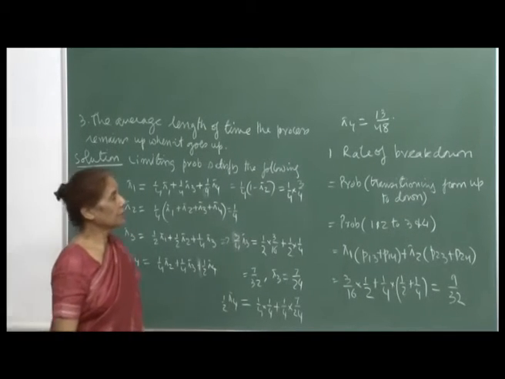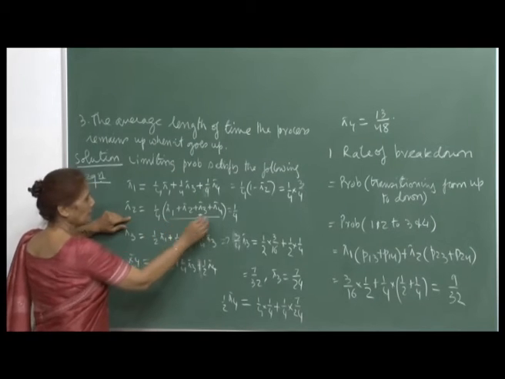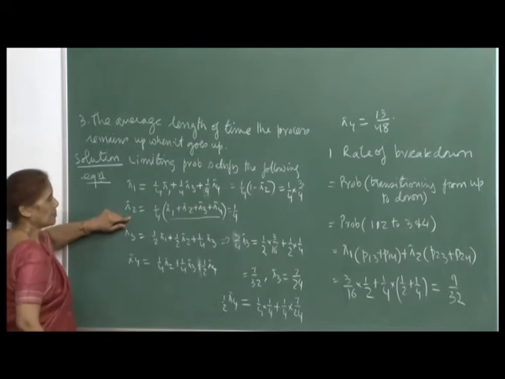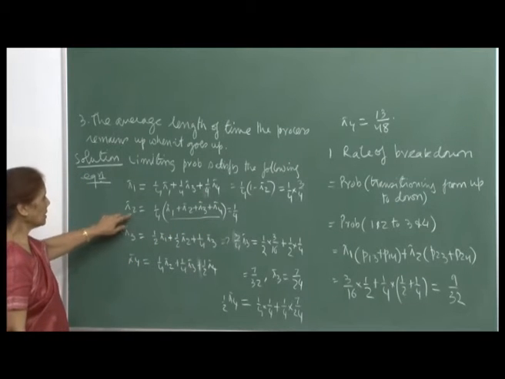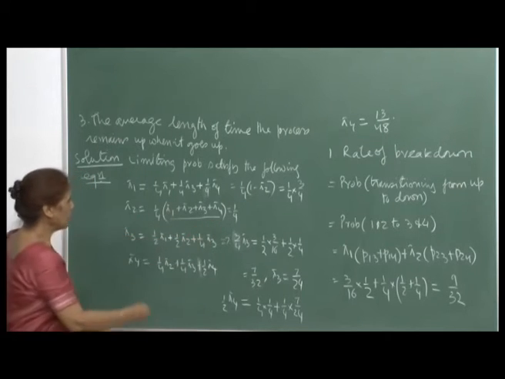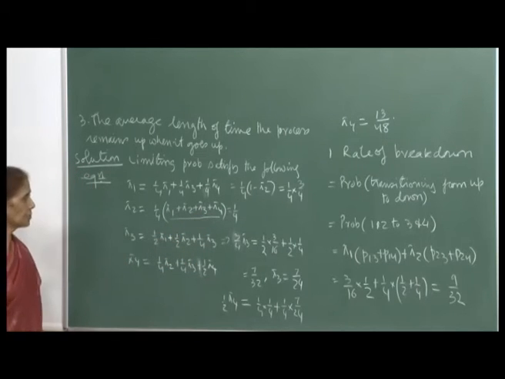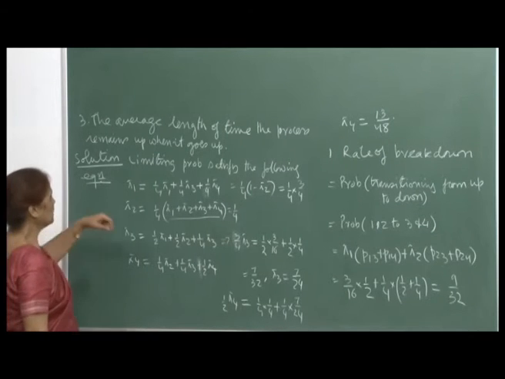Now, interestingly, the second column here is all 1 by 4, 1 by 4, 1 by 4, 1 by 4, right. So, when you write the second equation, you immediately get the solution for pi 2, because the steady state probabilities have to add up to 1. So, this immediately comes out that pi 2 is equal to 1 by 4. So, I have used it already here, and now since I have the value of pi 2, I should be able to immediately compute the values of pi 1, pi 3 and pi 4.